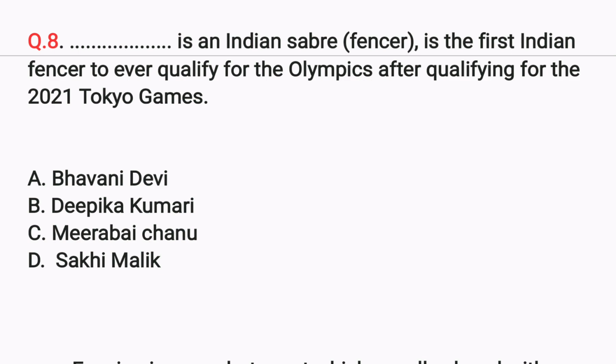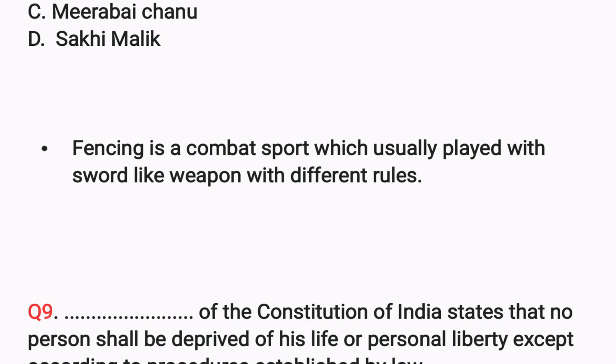So this is the first time one woman entered into the Olympics. What was her name? Her name is Bhavani Devi. As I said, fencing is a combat sport which is usually played with sword-like weapons with different rules.